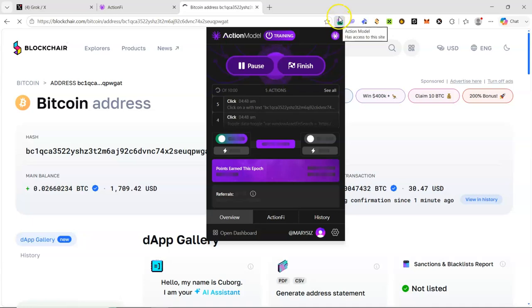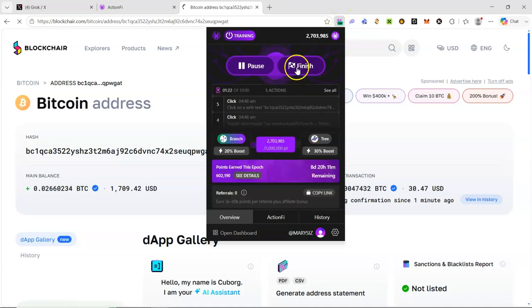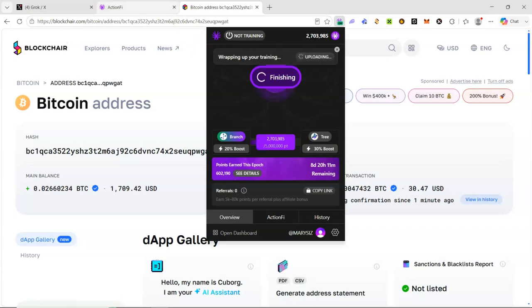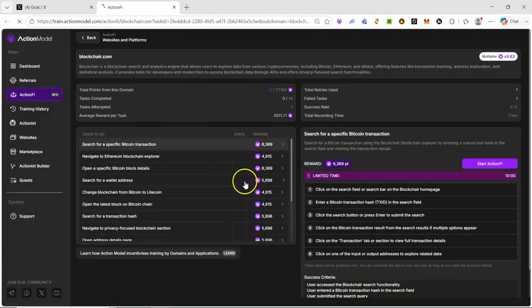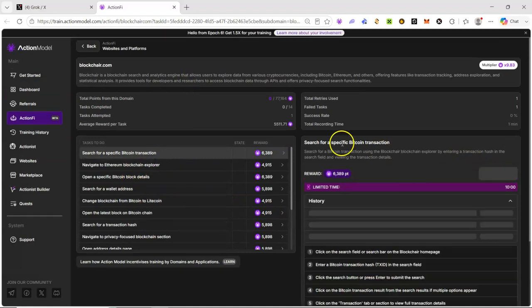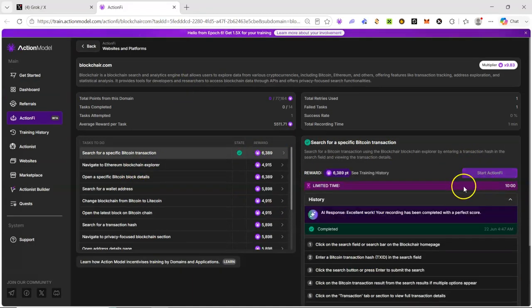To finish the task, you need to tap on your extension and click on the finish button. Click on it again, and it will redirect you to a new page. Once you are in that new page, we are now done with the first task, so we just wait for it. Okay, it has been marked correctly.